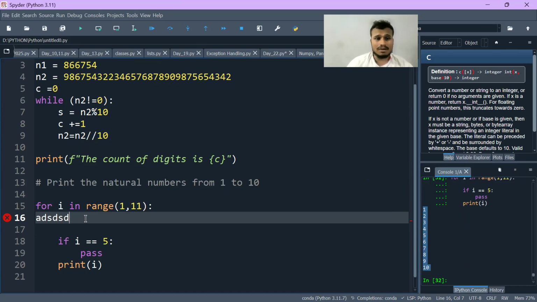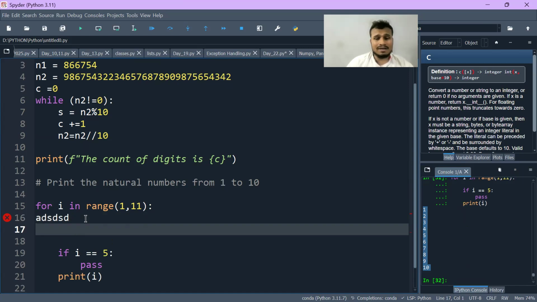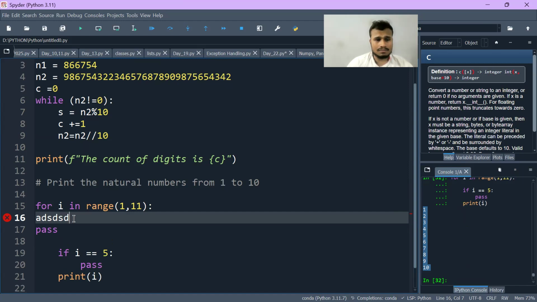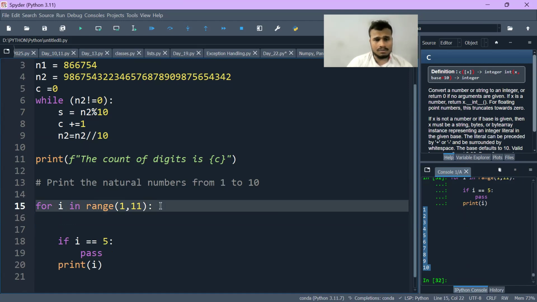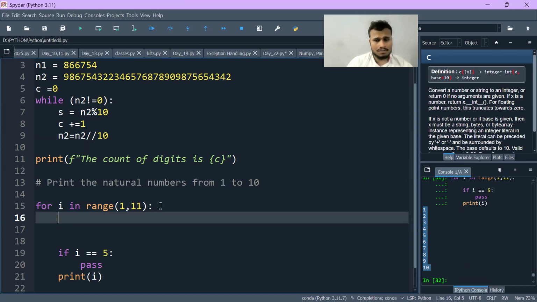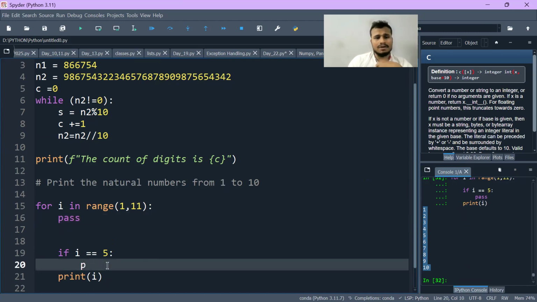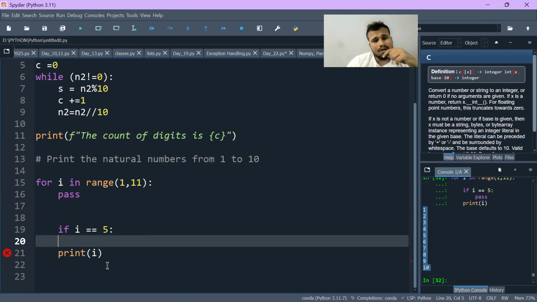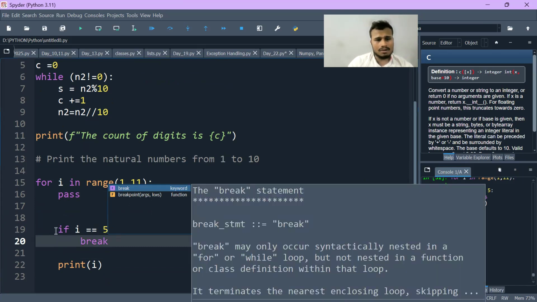But as soon as I write the pass statement, sorry, my bad, I haven't followed the indentation. I have used the pass statement here. So nothing will get printed. Whether I write break here or not, nothing will get printed.